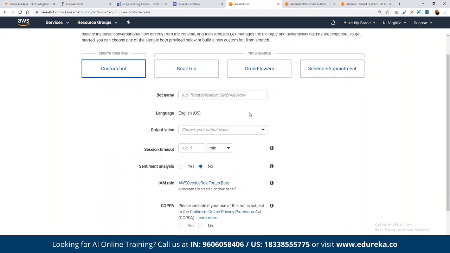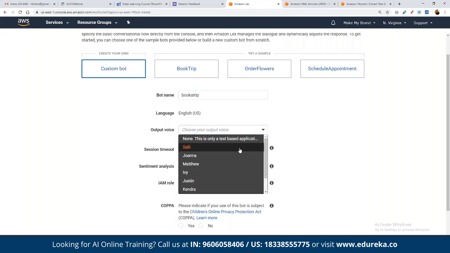So for example, let's say we start creating from scratch here, we can define the bot name. For example, let's say we want to create a bot for planning a holiday, right? For example, book a trip. So here we can create a bot by the name of book a trip, and then we can define the language, and then we can choose the output voice.